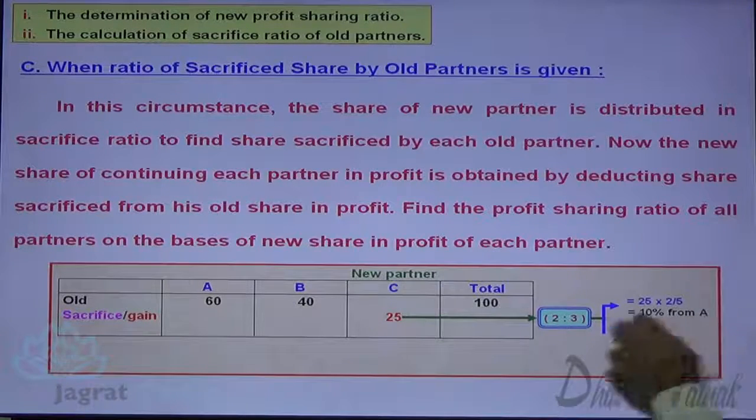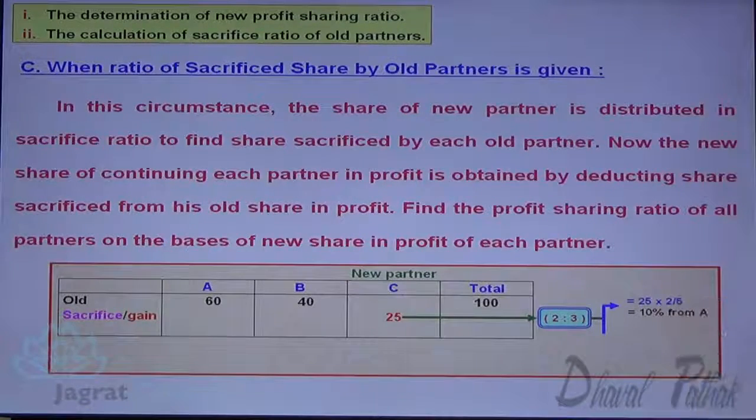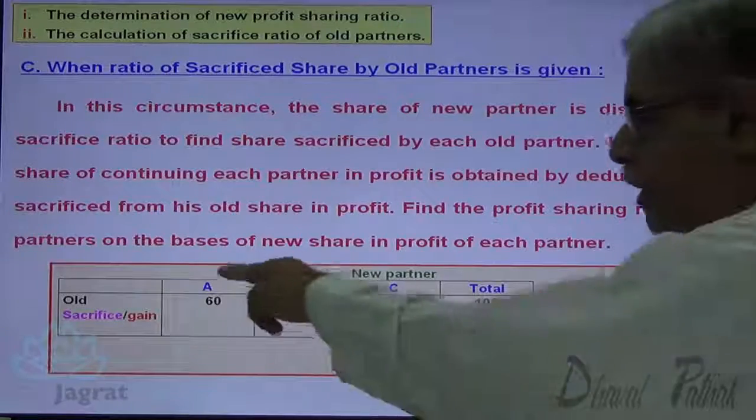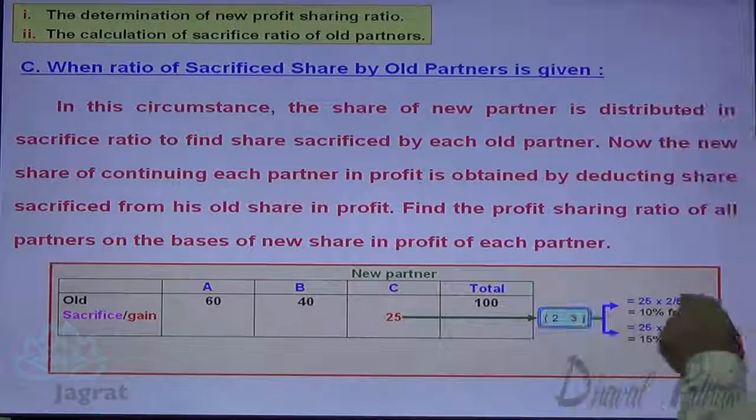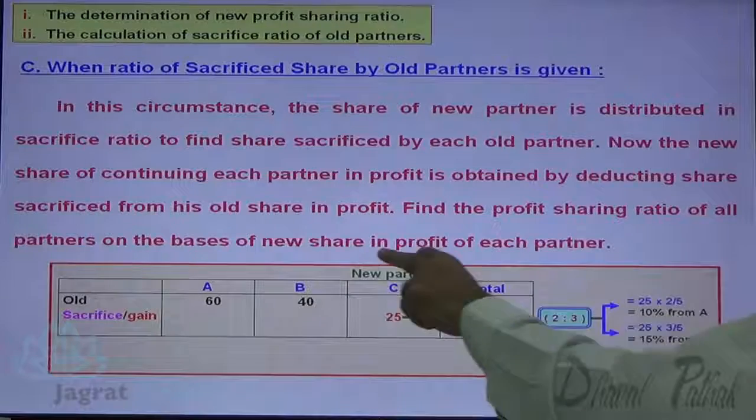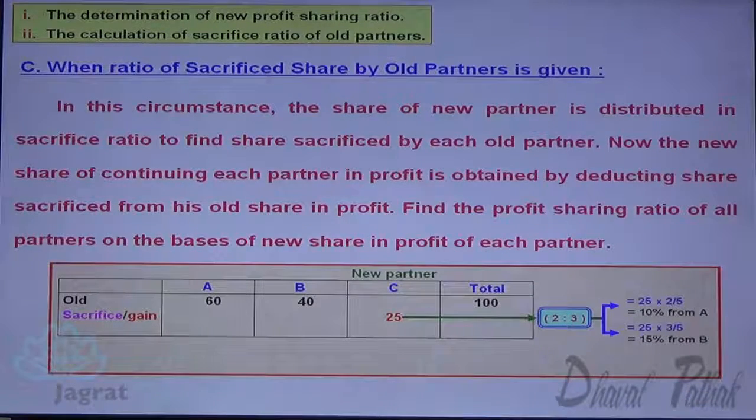10% is the sacrifice of A, and 25 into 3 by 5, 15% is the sacrifice of B. Now share of A was 60%, he has sacrificed 10%. Share of B was 40%, he has sacrificed 15%.